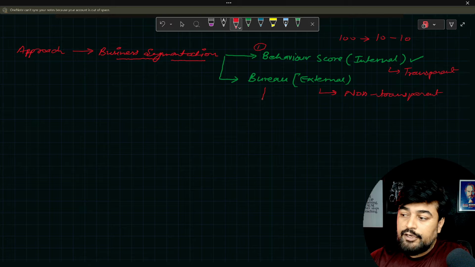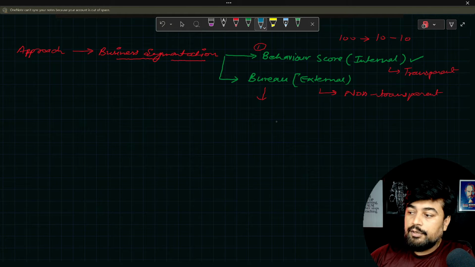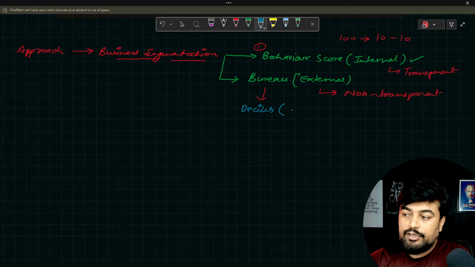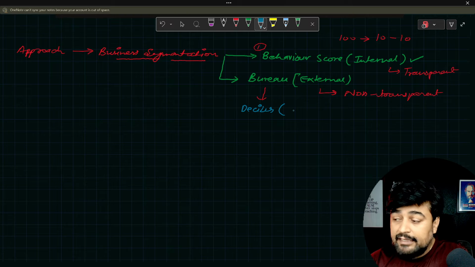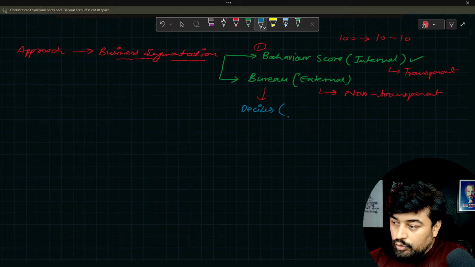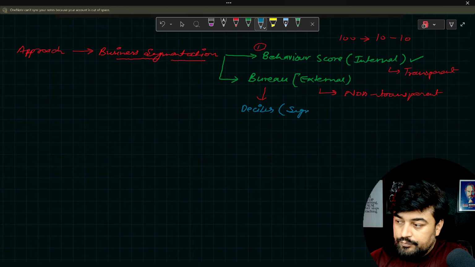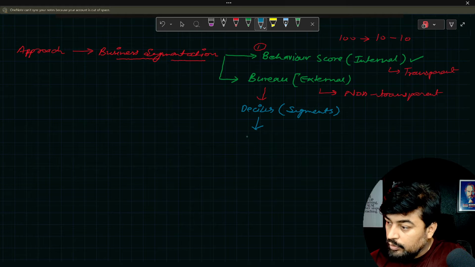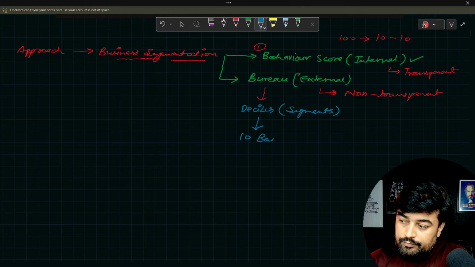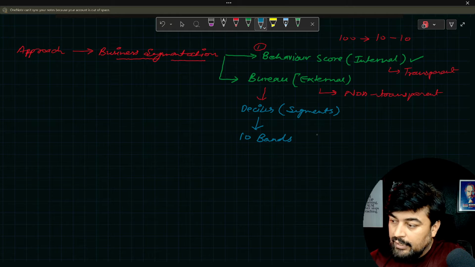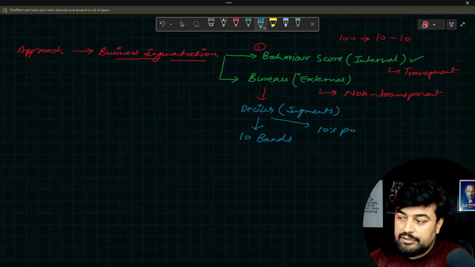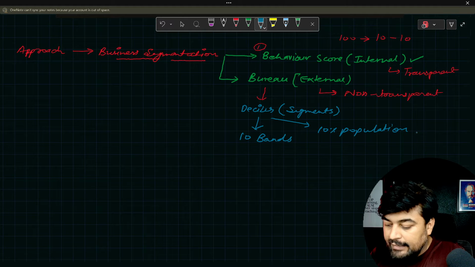So when you get this data from the bureau, you try to get the data into deciles. You divide the data into deciles. A decile is a kind of segmentation which I already spoke about here. So you will divide the customers into segments. How do you do that? Let's say I create 10 bands for different customers, and I am dividing 10% of the population into each. So now I have 10 deciles of customers.